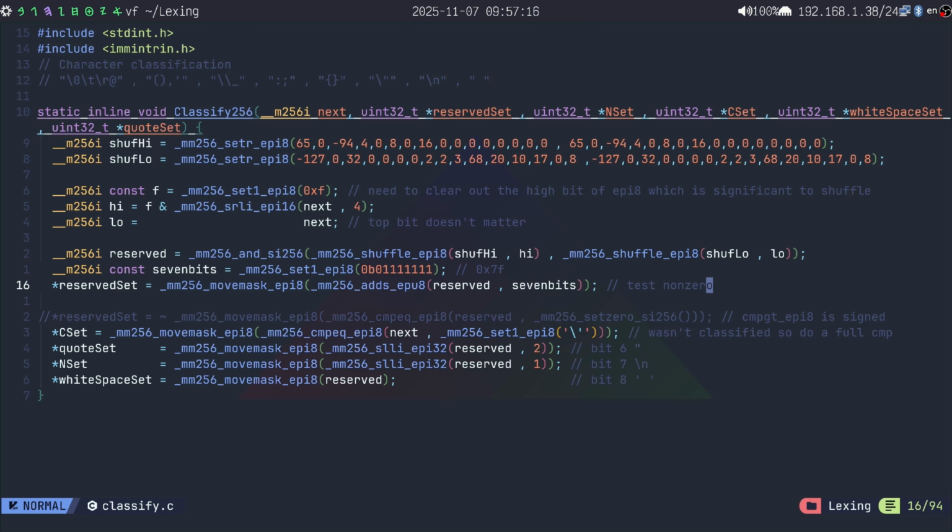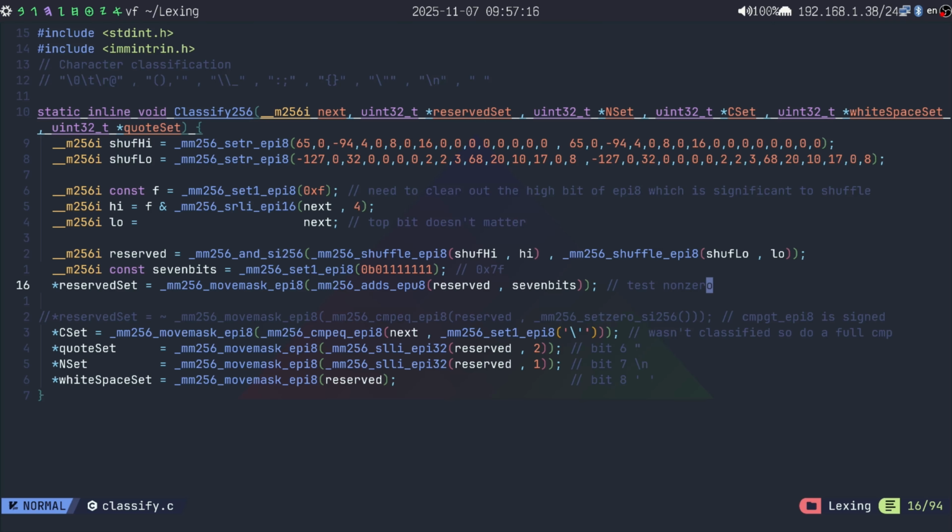But wait, the 0xf constant's purpose is to zero out the top bit that is meaningful to shuffle, and by complete random chance, our 7-bit vector is up to the task. And just like that, we save a complement instruction, a constant vector, and we can encode more character sets. I love it when things randomly line up like this.